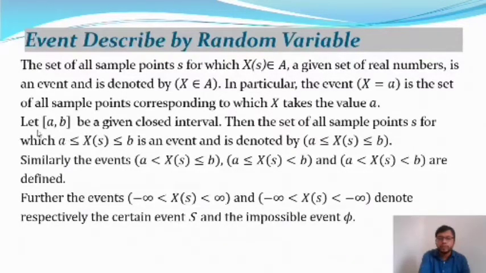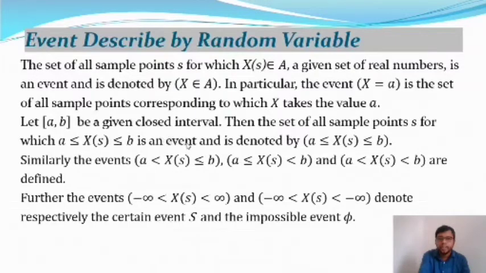Then the set of all sample points s in the sample space S for which X of s is a real number lies in the interval, and it is defined as a less or equal to X of s less or equal to b.